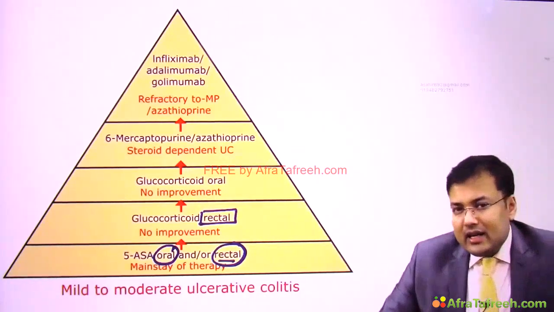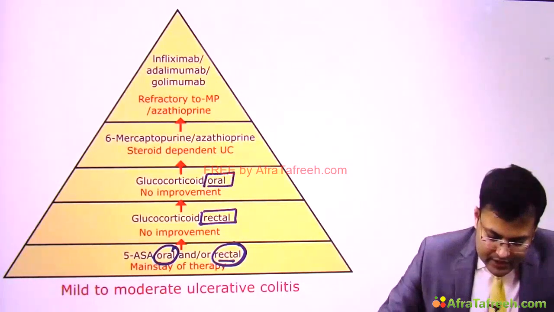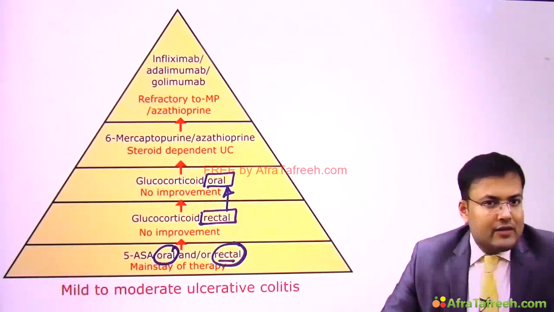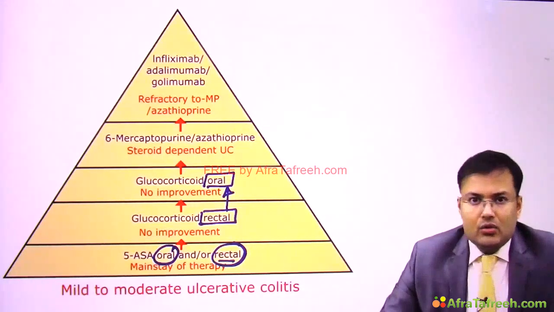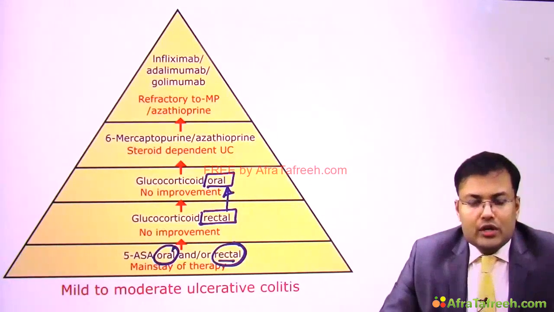Initially we start rectal glucocorticoids, and if there is no improvement, we shift to oral glucocorticoids. So after 5 ASA agents use, no improvement, start rectal glucocorticoid. If there is no improvement, switch to oral glucocorticoid.